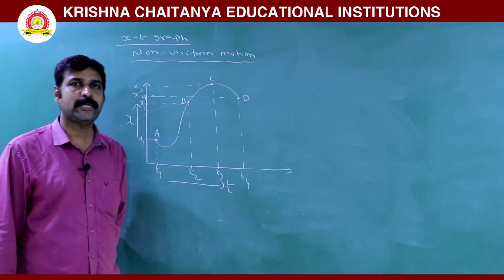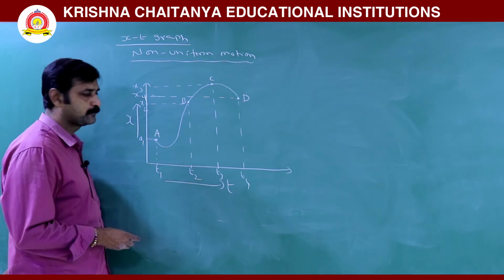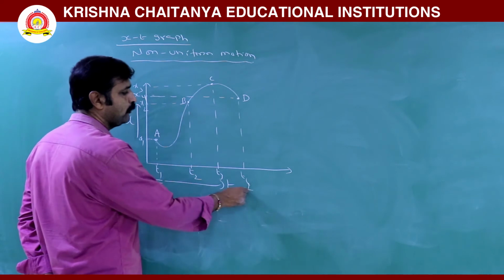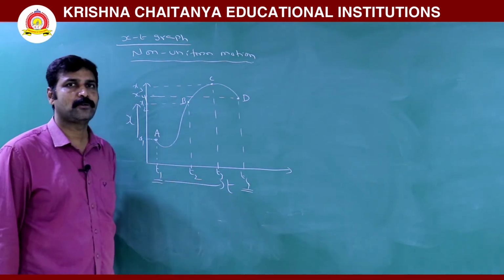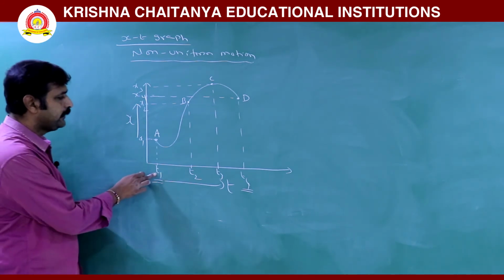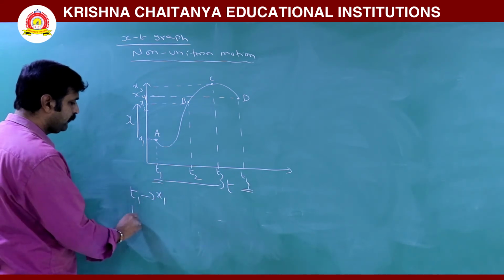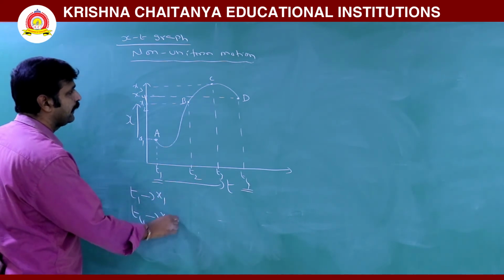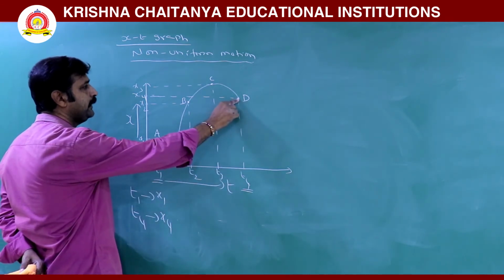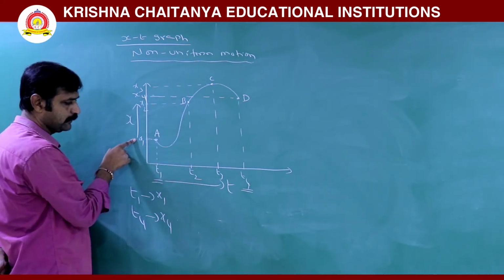Now for such a graph, if you are asked to find instantaneous velocity at a time or average velocity between any two times, that means a time interval. So average velocity will be asked like, find the average velocity from t1 to t4. What do you need to find average velocity? At t1 position is x1, at t4 position is x4. At that time position is at d, that is x4, and at this time position is x1.